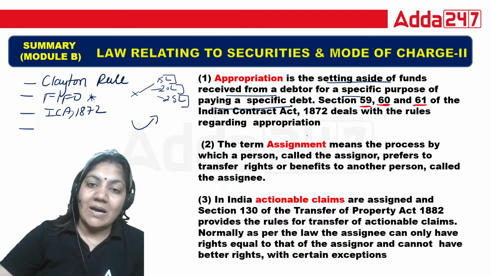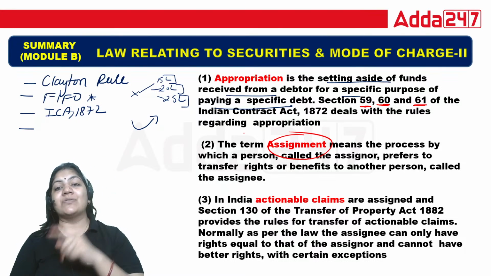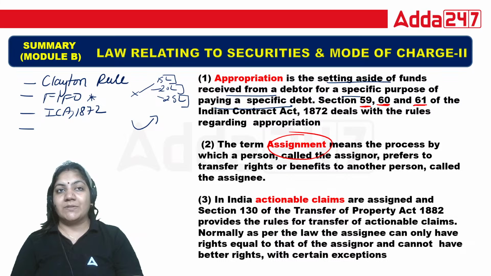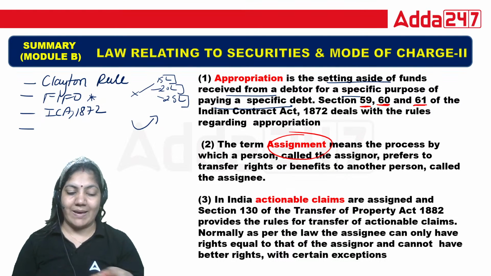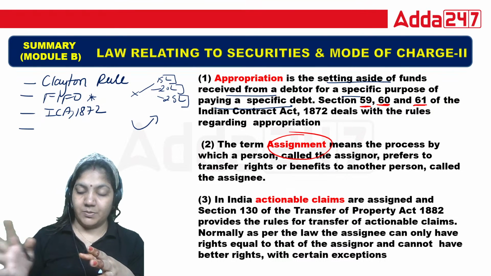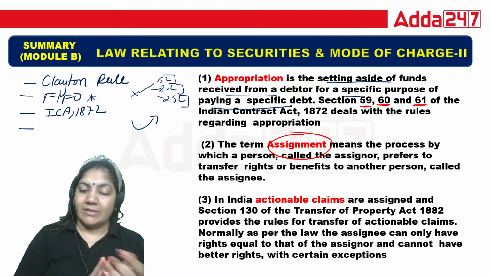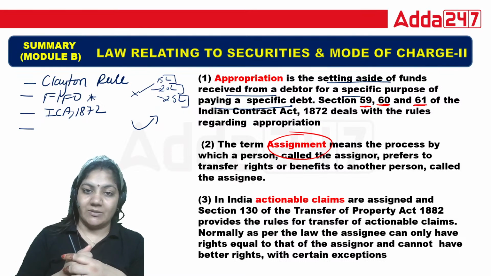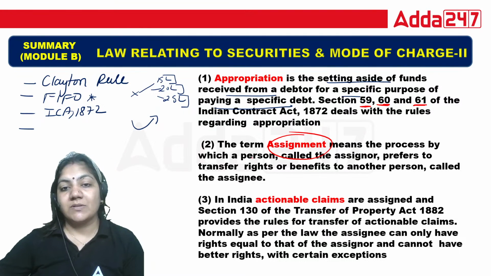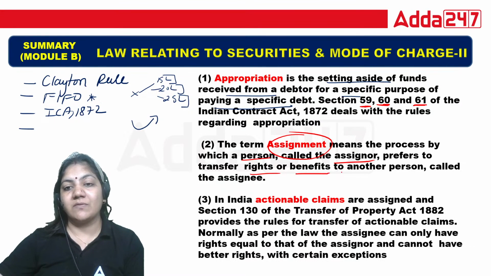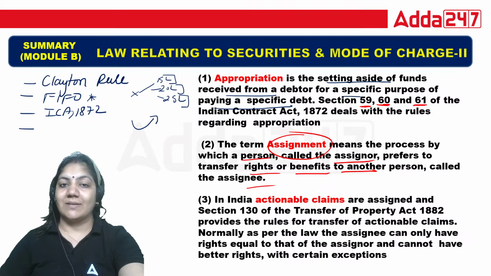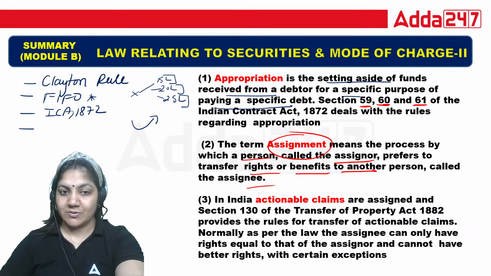Okay. Assignment, insurance example. Suppose person X has named the bank as the person who will pay the premium. In that case, if person X dies, the bank will pay the full premium and the bank can take all the money. So this is called assignment. The process by which a person called the assignor transfers right and benefit to another person is called assignment. Again, that is important.